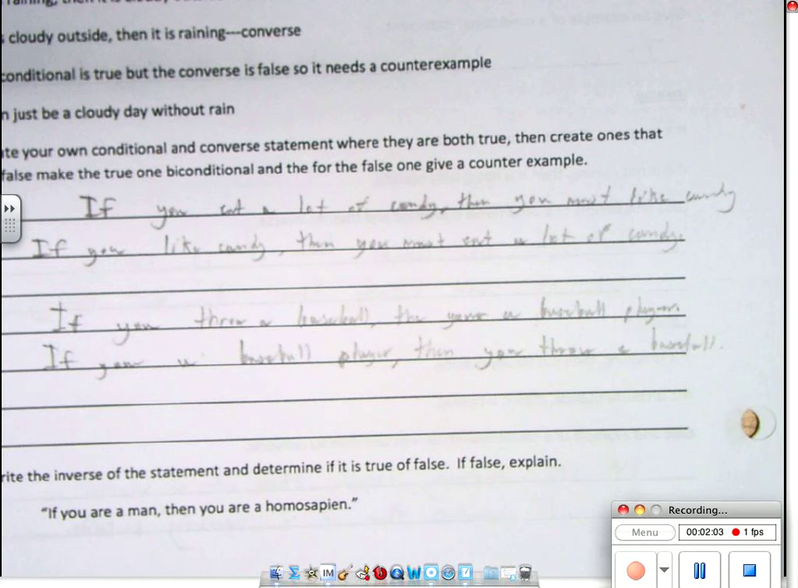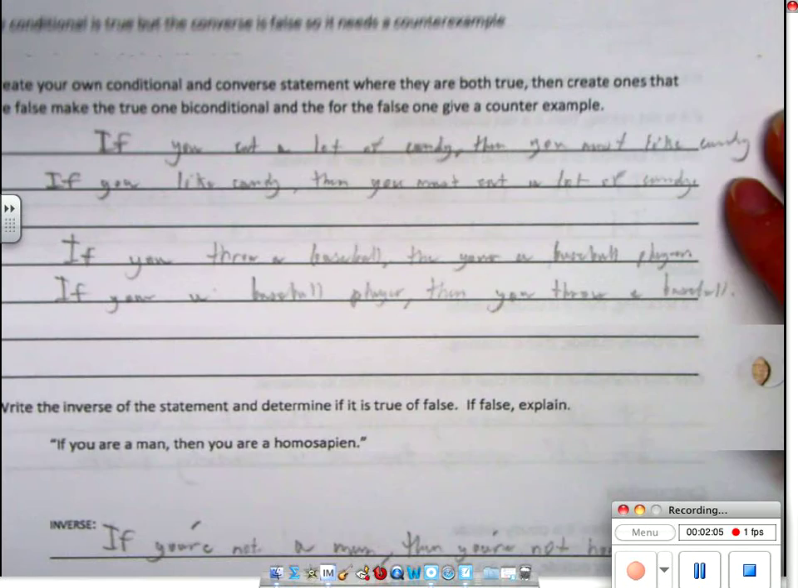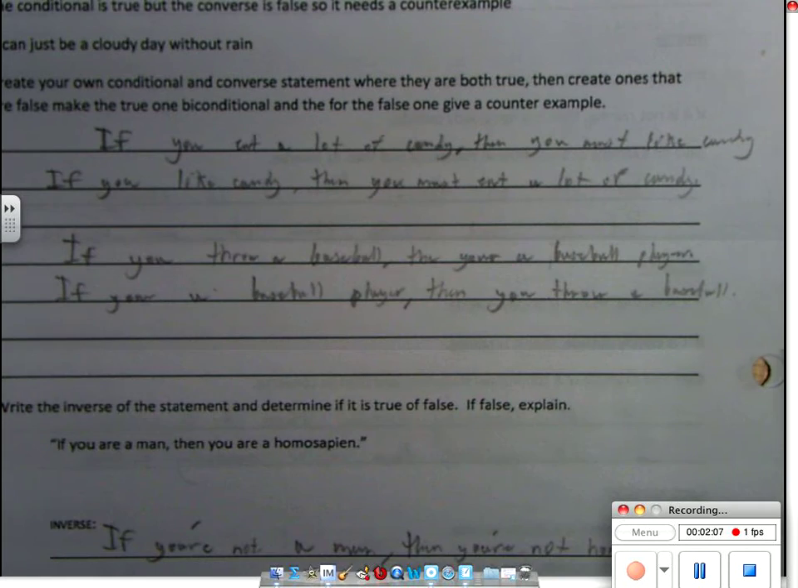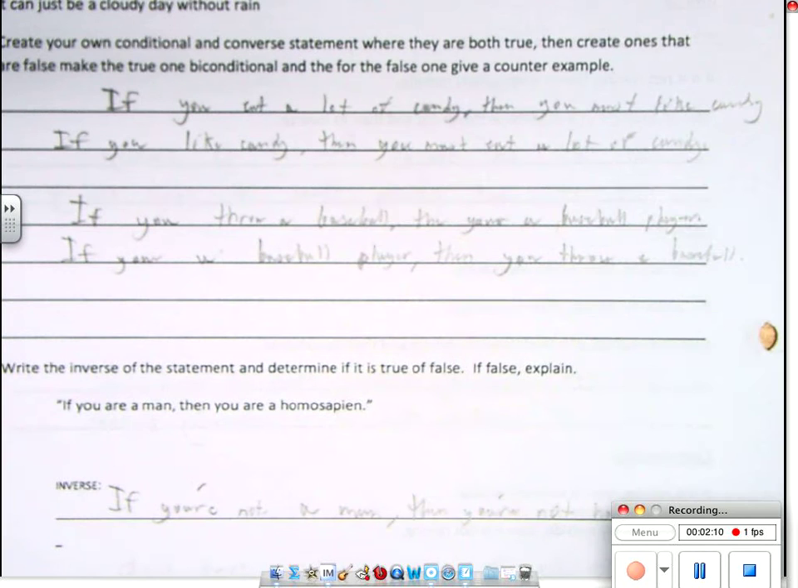All right, next we've got if you throw a baseball, you're a baseball player. If you're a baseball player, then you throw a baseball. Can we think of any counterexamples for this? Yeah, not necessarily, because sometimes baseball players catch. But they have to at least throw some of the time, don't they? Can anybody name a baseball player that doesn't ever throw the baseball? There's not baseball players that just bat, right? No. Okay, it doesn't exist. Okay. So somebody said a designated hitter. Designated hitter, so that would be a good counterexample.